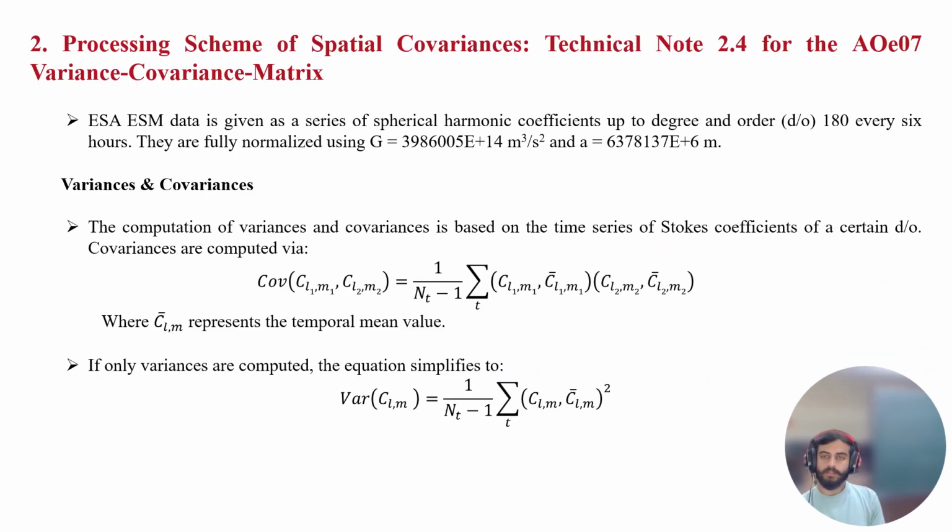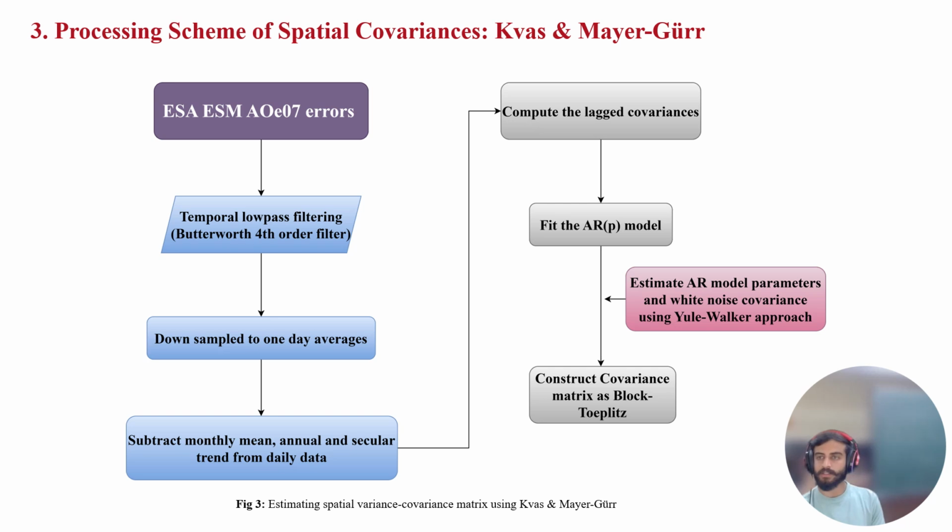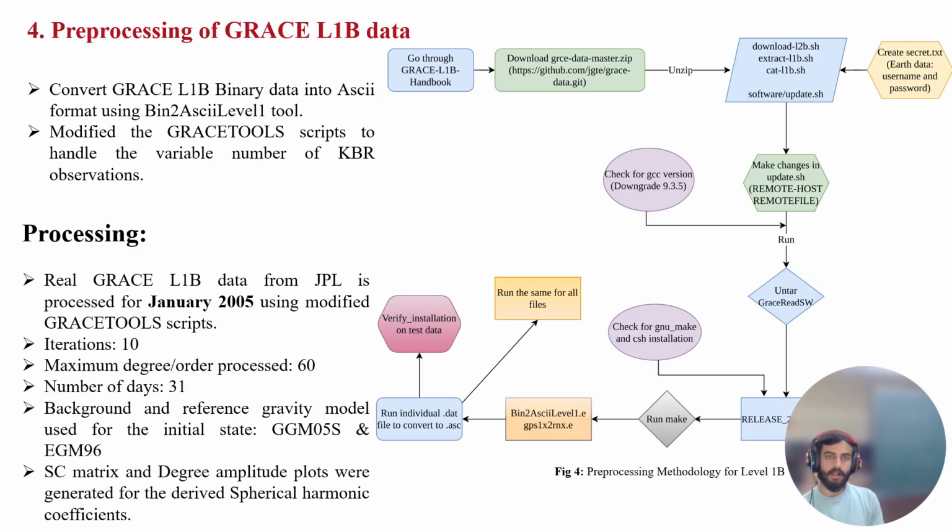The variance covariance matrix spatial covariances were previously derived using technical note 2.4, and Andreas Kvas and Mayer-Gürr also worked on estimating the spatial covariances by estimating the error model, like autoregressive model parameters, and constructing the covariance matrix with block Toeplitz. And I also created the framework for pre-processing the GRACE level 1B data and also processed for 2005 January.